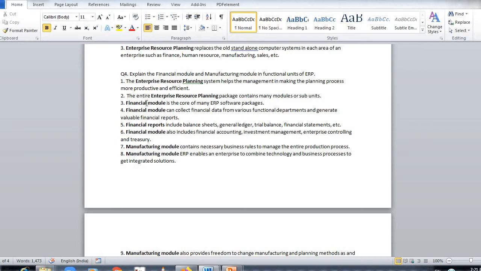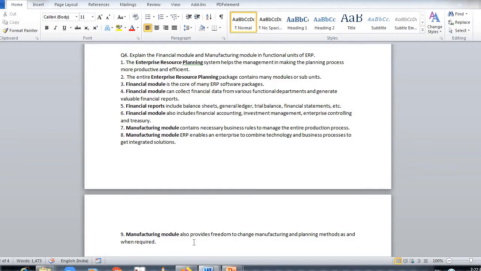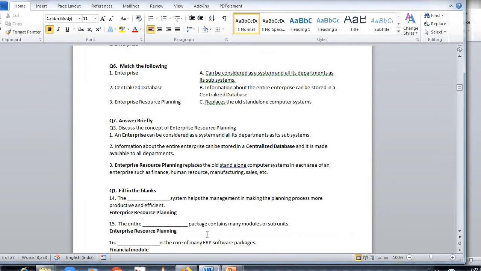And manufacturing module contains necessary business rules to manage the entire production process. Manufacturing module works on a set of instructions, and it combines the technology also. So what will happen, it will integrate the set of rules and the technology. So in this way manufacturing module functions and also provides freedom to change manufacturing and planning method as and when required. So here's the theory question.